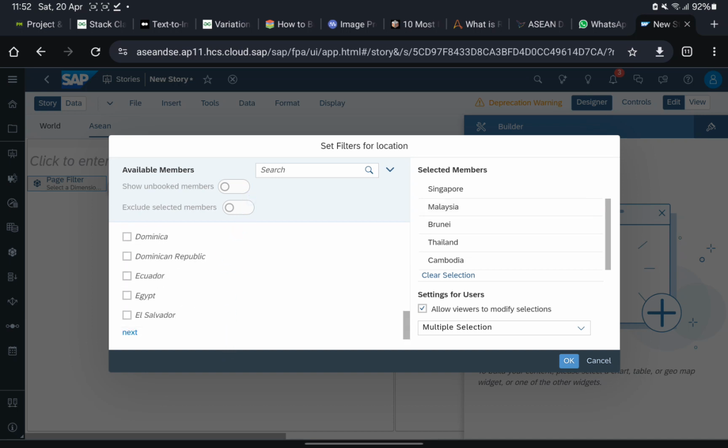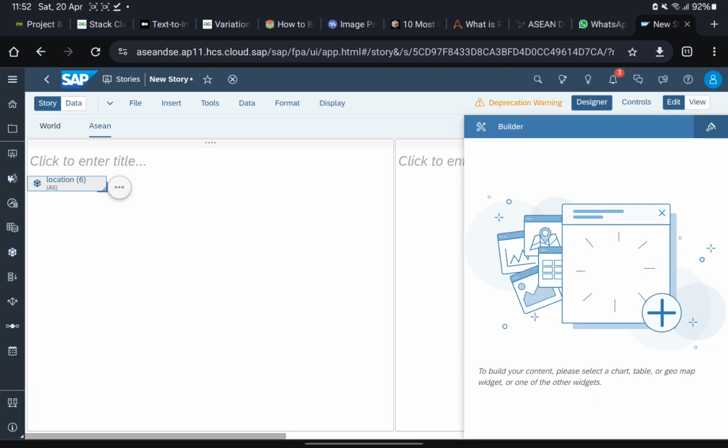So everyone can do until this filtering. Oh, it's okay, right? So this page will only display the data from ASEAN. So it will be different from this world.